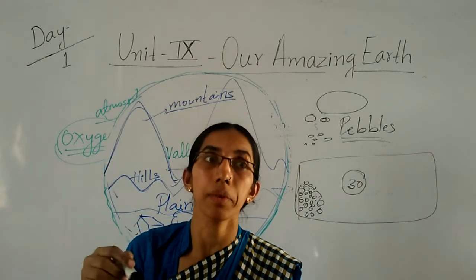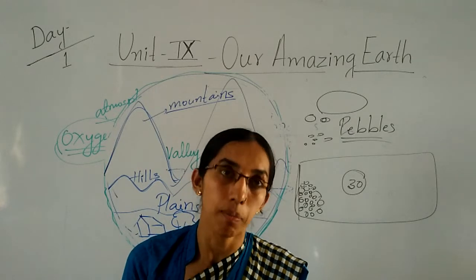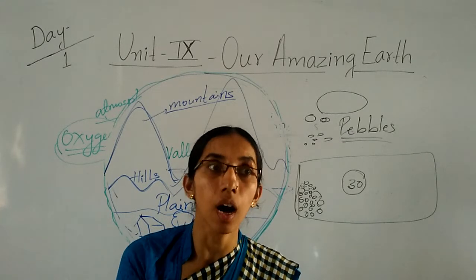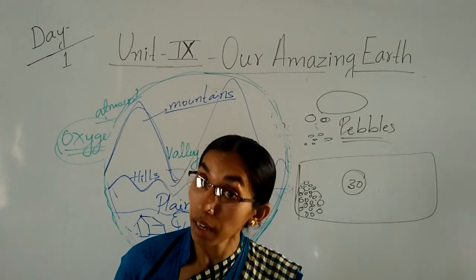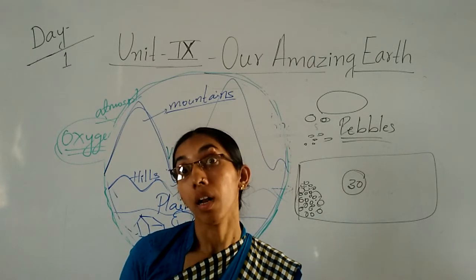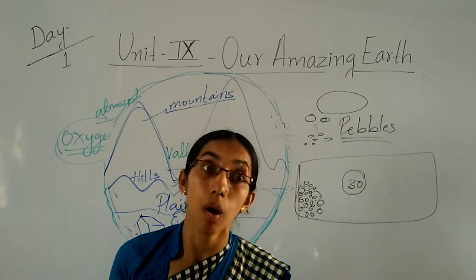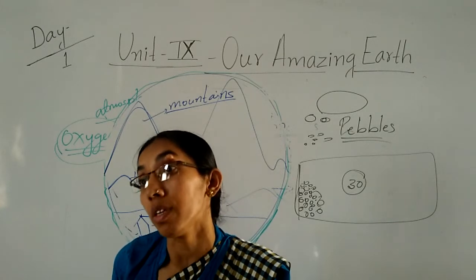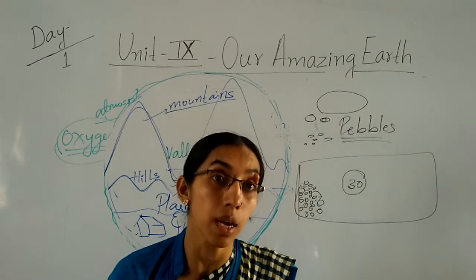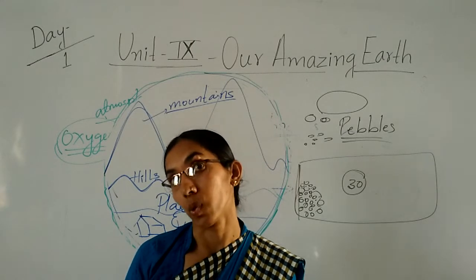No, they are different in color, shape, size. All are different from each other. Like that only, here all kinds of rocks, stones, pebbles, soils, they all are different from each other in size, in shape and colors also.